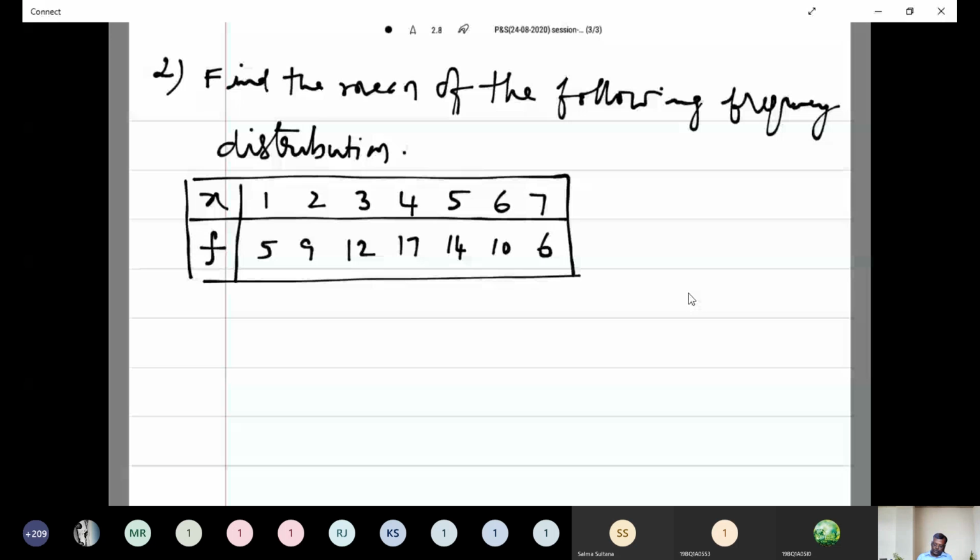X bar is equal to, we have to use the formula summation fi xi by summation fi.